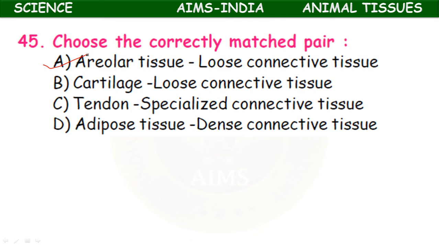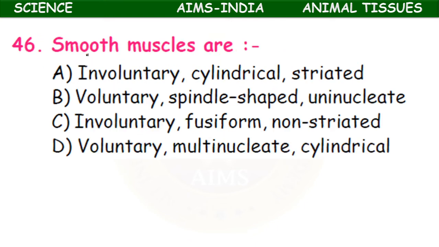Areolar tissue is the loose connective tissue. Smooth muscles are involuntary cylindrical striated, voluntary spindle shaped uninucleate, involuntary fusiform non striated, voluntary multinucleate cylindrical. Which is the correct one? Smooth muscles are involuntary, fusiform, non striated.